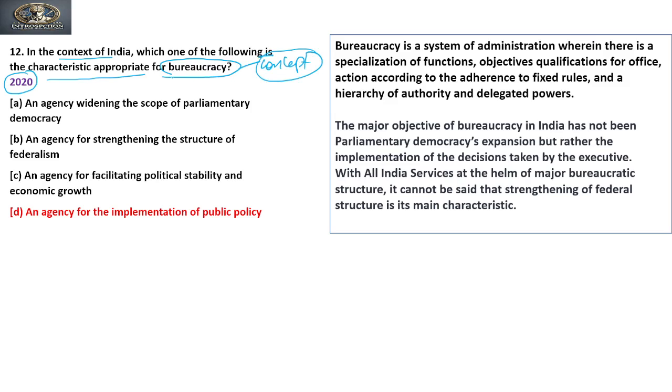Now first of all we should know what bureaucracy is. Bureaucracy is a system of administration wherein there is specialization of functions, objective qualification for office, actions according to adherence to fixed rules, and hierarchy of authority and delegated power. So this is bureaucracy. Bureaucracy means civil servants. So here we need to find the appropriate characteristic of civil servants. There may be many options, more than one having a characteristic, but we need to find the appropriate one. Clear?